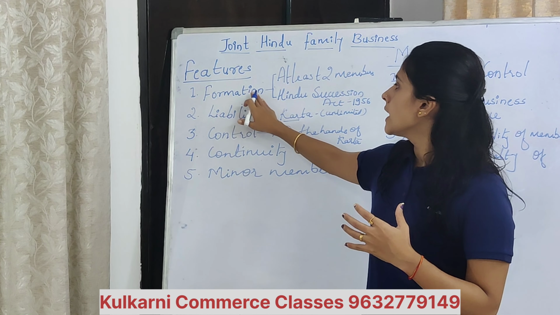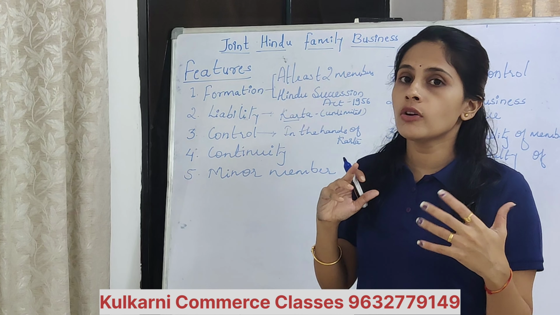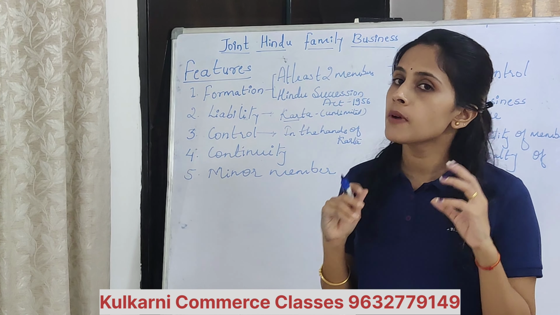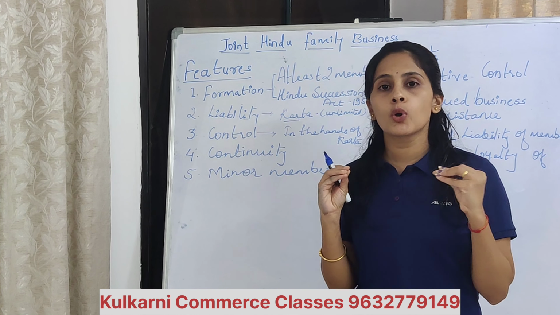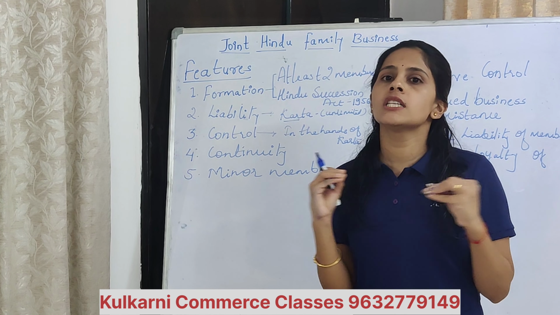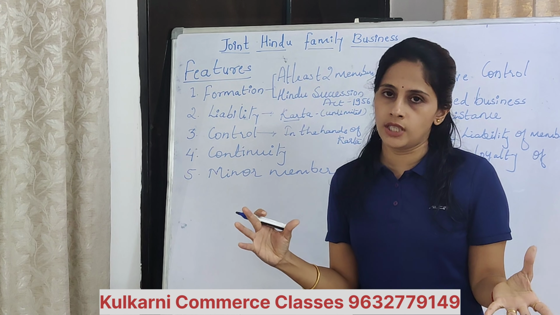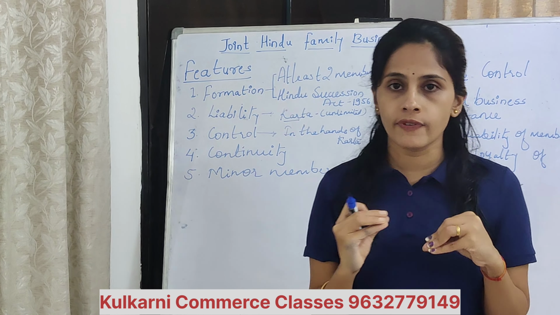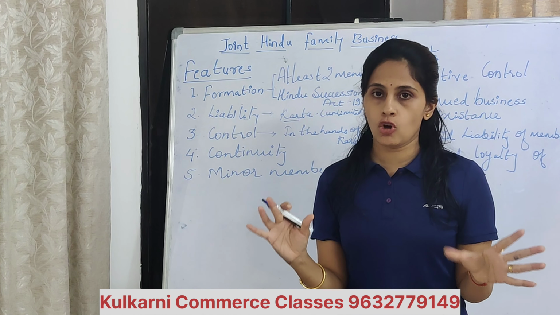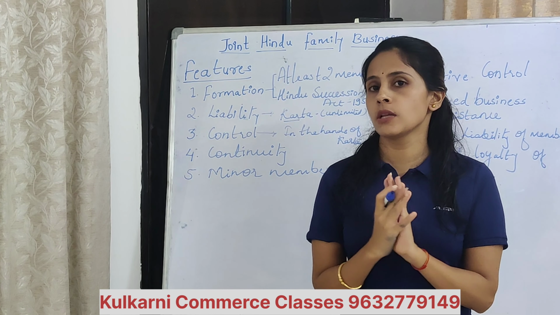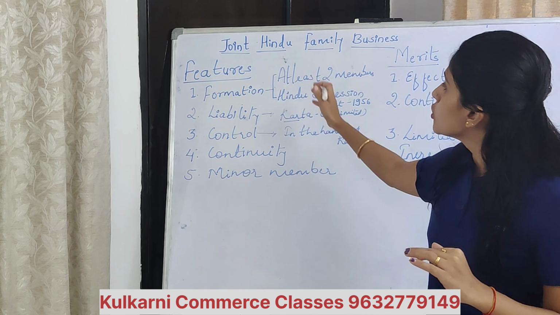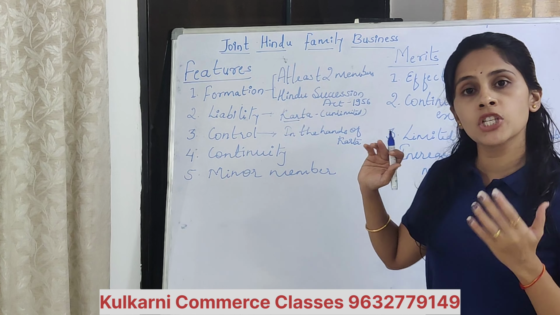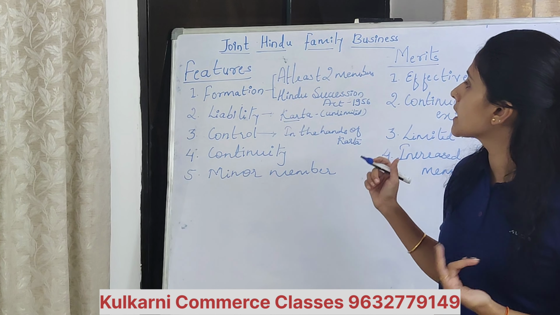For example, in case of formation, what did you write in case of sole proprietorship? In sole proprietorship, the sole proprietor, a single person, is responsible for each and everything. He is starting the business. If he is not getting adequate profits, he will take the decision of closing the business. But in case of joint Hindu family business, the explanation would be different. What would be the explanation?